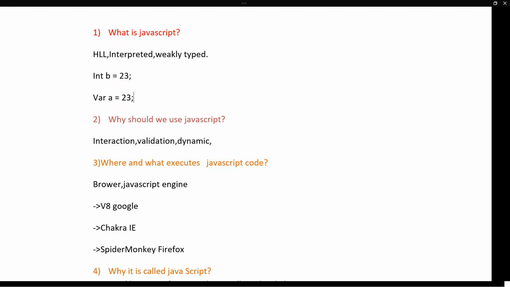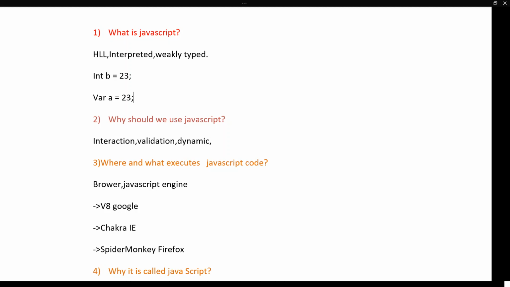So now we are done with the first question. Now coming to the second question: why should we use JavaScript? Guys, if you have already learned HTML and CSS, we know that with HTML we can create a web page, and with CSS we can add colors to that web page and make it more attractive and beautiful. But what's the use? It's just static. There is no interaction, no dynamic nature, no behavior in that. So to add dynamic functionality, to interact with HTML tags and elements, and to change and play with them dynamically in real time, we use JavaScript.